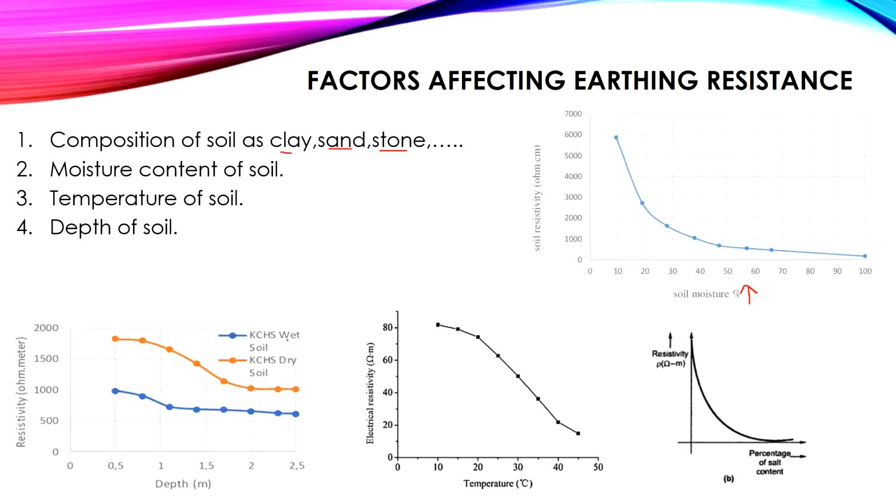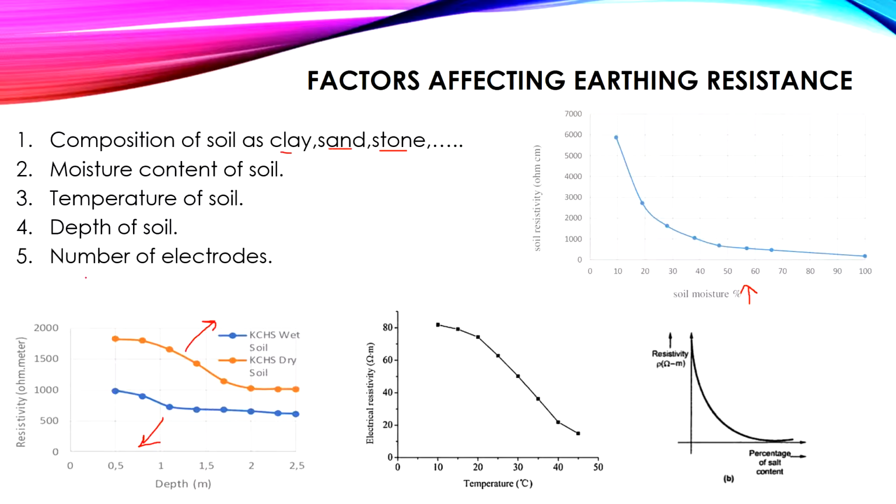The wet has a higher percentage of moisture than the dry, so the wet has a lower resistivity than the dry. This one is the dry and this one is the wet. For example, the wet at 0.5 depth is 1000, and this one is nearly 2000.